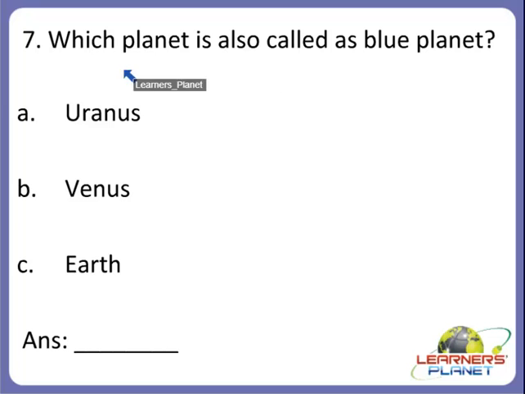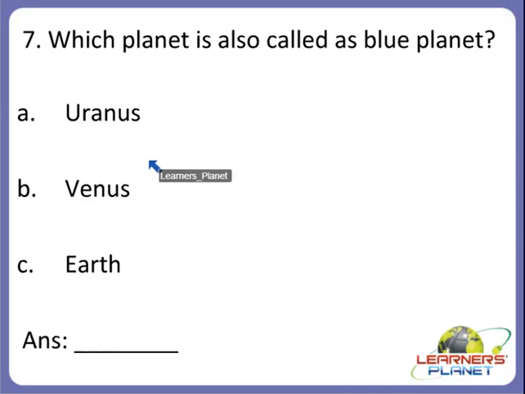Now the next one. Which planet is called the blue planet? Yes, children, what can be the answer? Is it A, Uranus, or B, Venus, or C, Earth? What will be the answer, children? Which planet is also called the blue planet? Yes, children, I'll give you a hint.